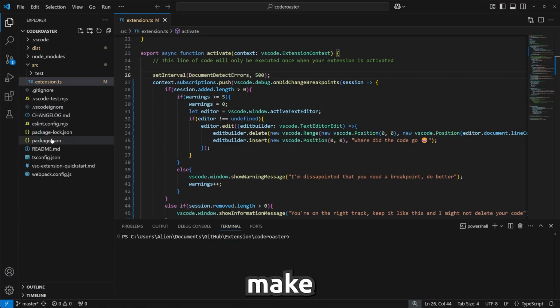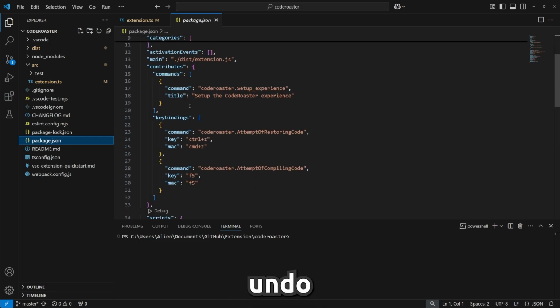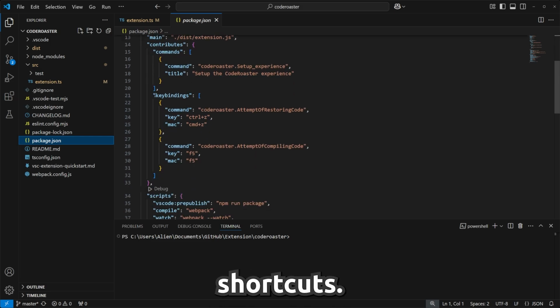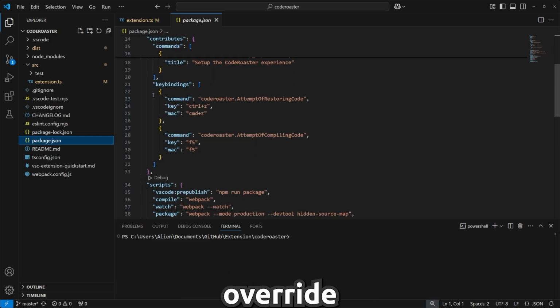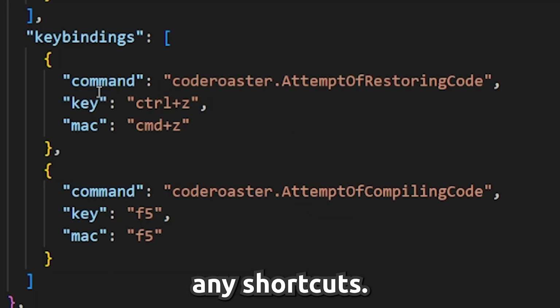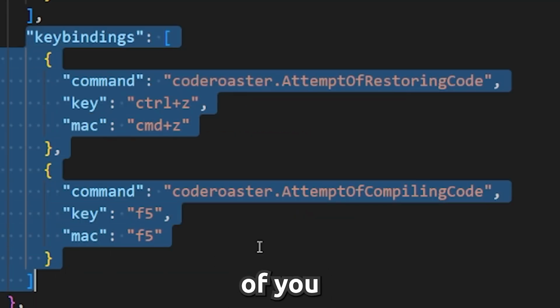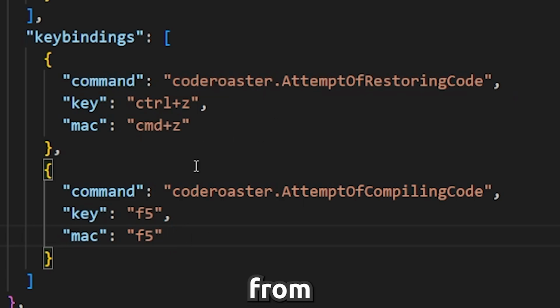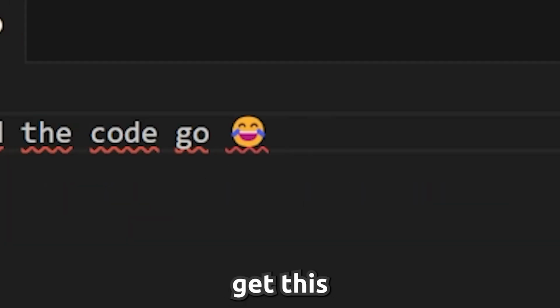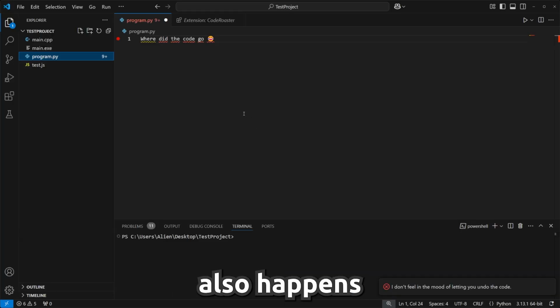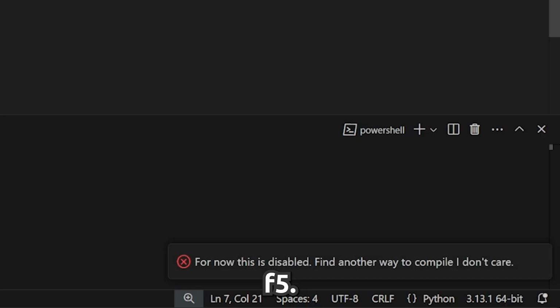Next thing, I wanted to make sure that you cannot compile or undo the code, at least using the keyboard shortcuts. Apparently your extension can override any shortcut, and I mean any shortcut, so that way instead of you being able to just Ctrl Z from this, you now get this error message. The same thing also happens when you try to compile with F5.